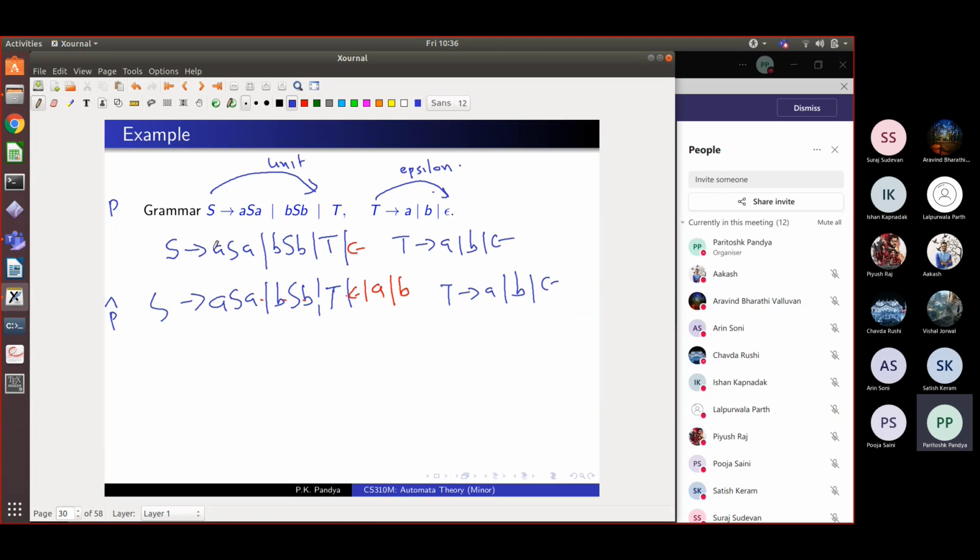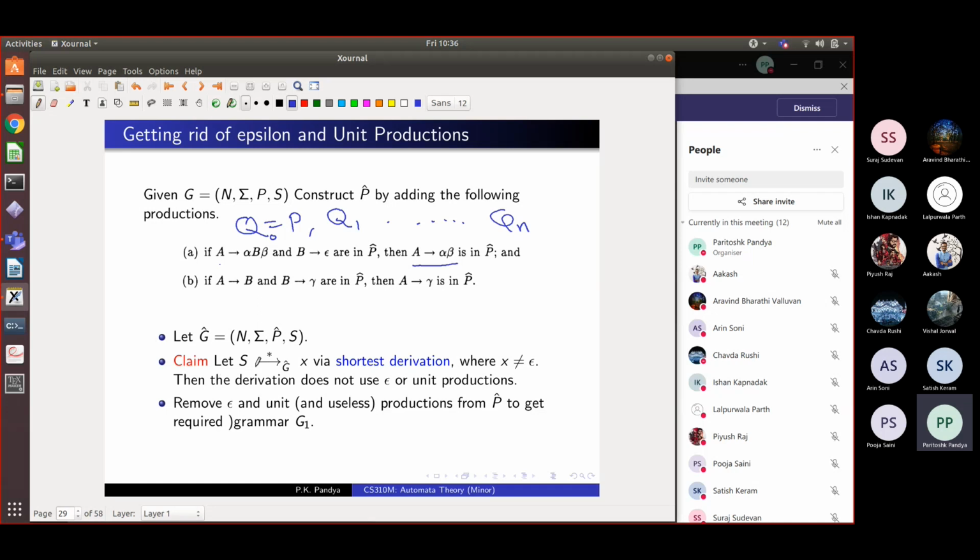So in this constructed grammar, what is our claim? There are two claims. Claim 1: L of G hat, which is what you derive with this new set of productions, is the same language as the old one. There is no change. Why is that? Can anybody justify this? So Ishan, you want to tell me why the language doesn't change by adding these rules?